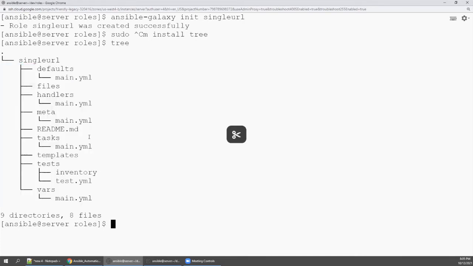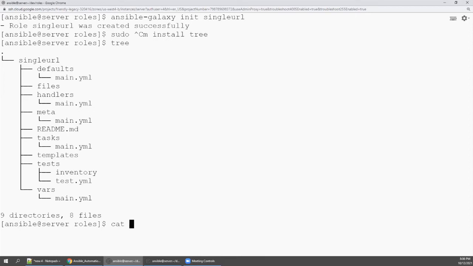Even inventory you can keep, because if you think this role has a dedicated inventory, then better you keep it here. And for the tasks, even the readme, if you have to mention some documentation, always mention it here. And meta, for any dependency, any handlers. And templates, for any Jinja2. And variables, we will see one by one. So whatever you need, you enter. Otherwise, you keep it as it is because it's going to be empty. So we will see some of the files, say defaults.